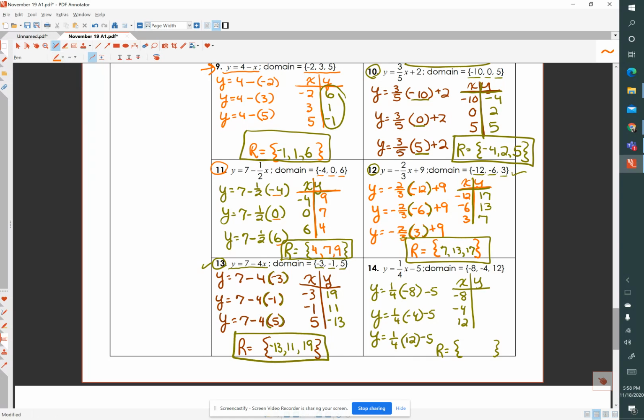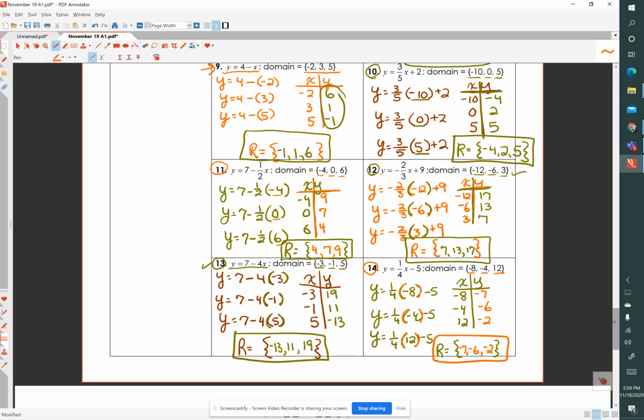And our final problem of the day, we are given y equals 1/4 x minus 5 over the domain negative 8, negative 4, 12. So let's evaluate by substituting these x values into our function y equals 1/4 x minus 5. And when x equals negative 8, y equals negative 7. When x equals negative 4, y equals negative 6, and when x equals 12, y equals negative 2, for a range of negative 7, negative 6, and negative 2.